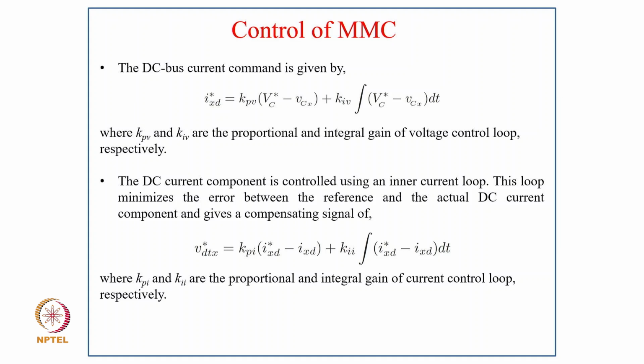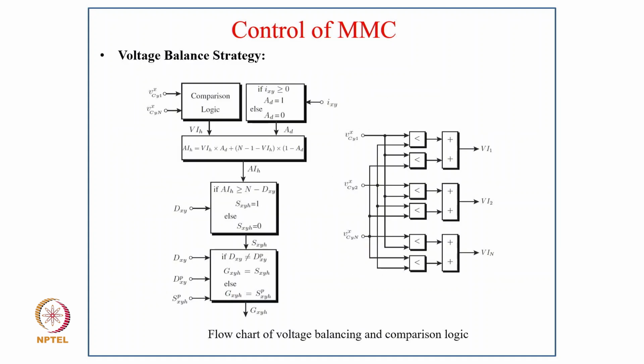The DC current component is controlled by using an inner current loop, and this loop minimizes the error between the reference and actual DC current component and gives a compensating signal VDTX star equal to KPI in bracket IXD star minus IXD plus KII integral of IXD star minus IXD into dt, where KPI and KII are the proportional and integral gains of the control loop respectively.